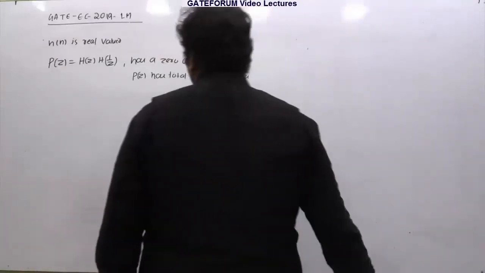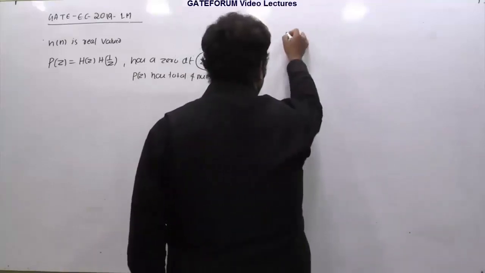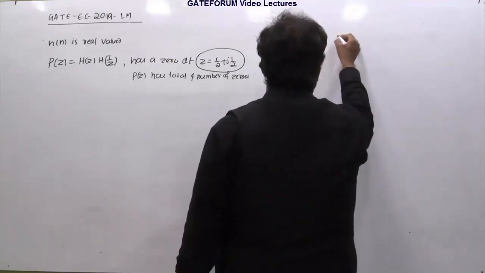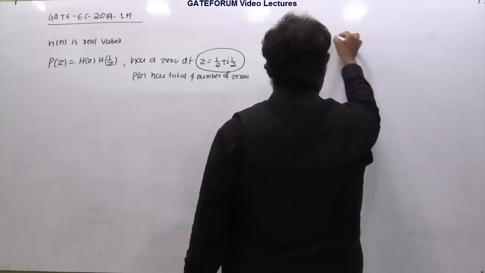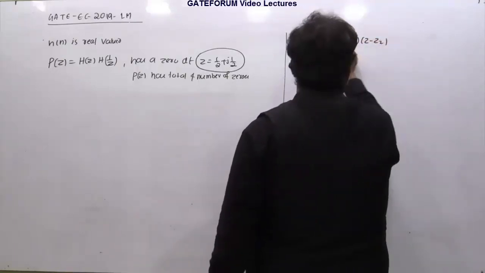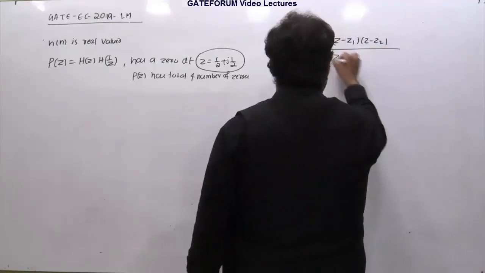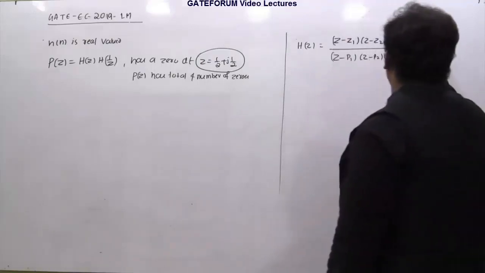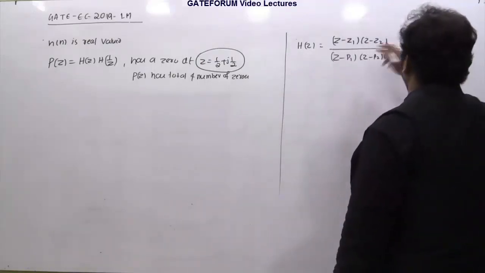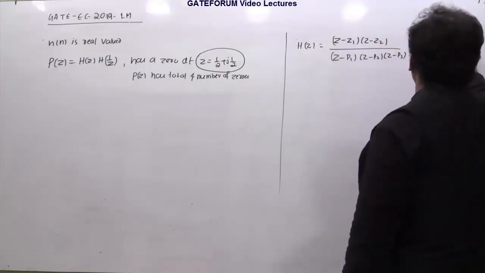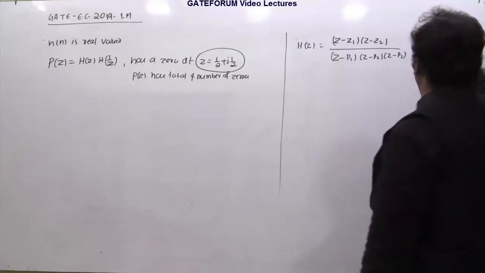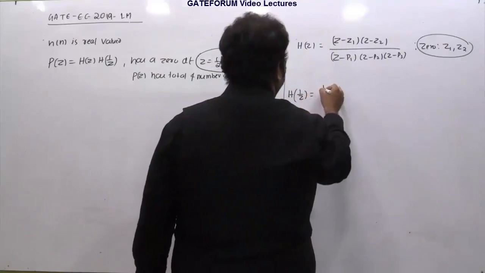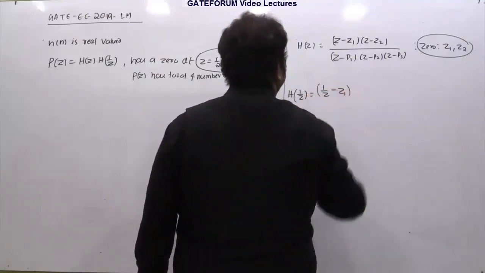Now the point is this. Before I proceed, I will give you some observations here. Suppose I have a function H of z, let's say this is z minus z1 into z minus z2, and let's say this is z minus p1, z minus p2 and z minus p3. If I ask you what are the zeros of this function H of z, if you equate the numerator to 0, you get the zeros z1 and z2. So these are the zeros of H of z. Now if I ask you what is the function H of 1 by z, wherever z is there, we will be replacing that by 1 by z.